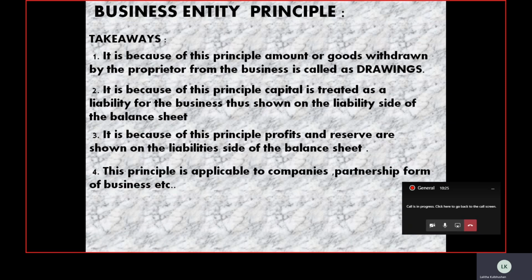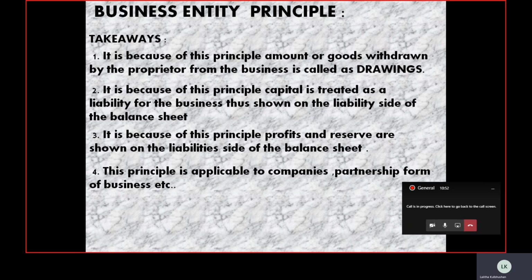Now the next practice is that this principle is applicable to big organizations, such as big firms and big joint stock companies. They follow the same principle because the shareholders and other investors are investing money in the business, so transparency needs to be maintained.